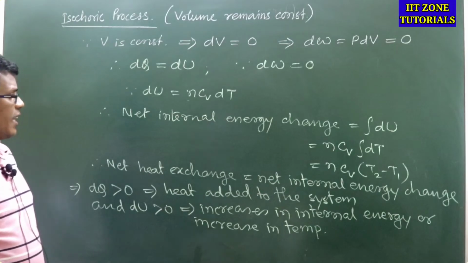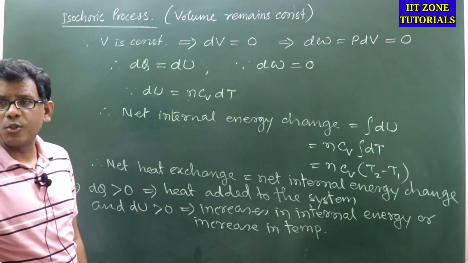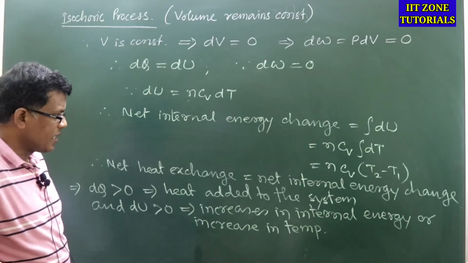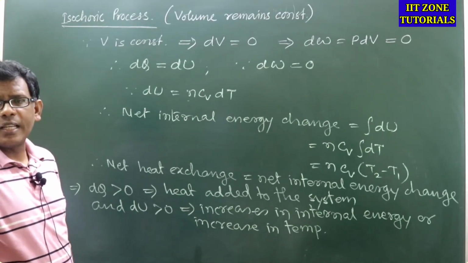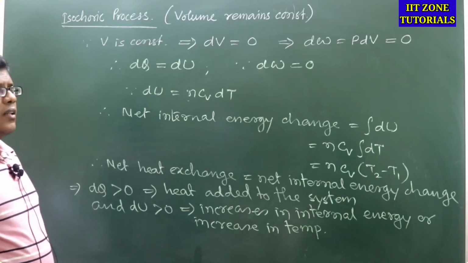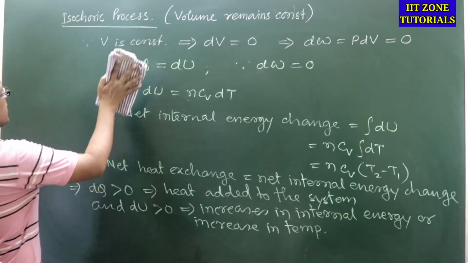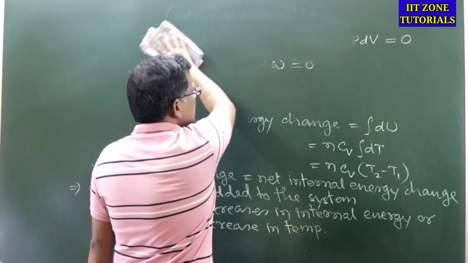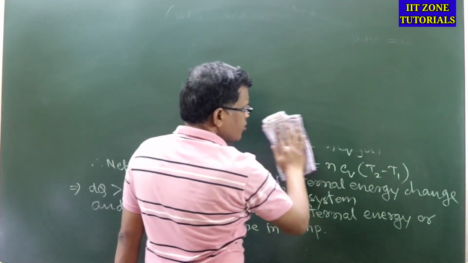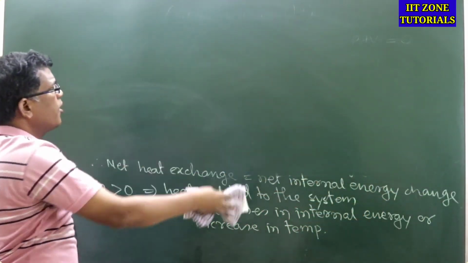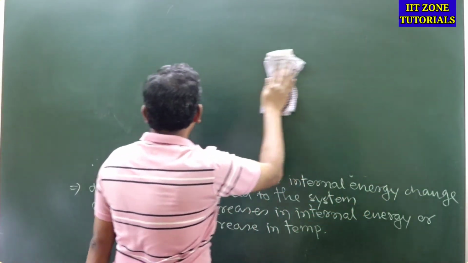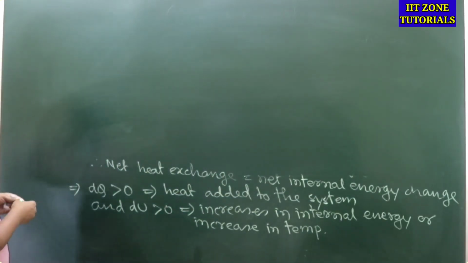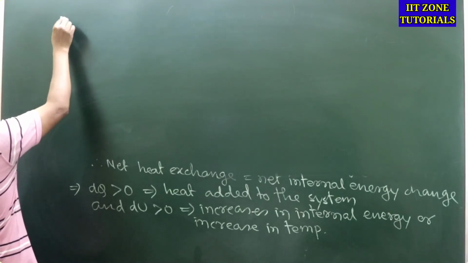So we have discussed the isobaric process as well as isochoric process. Okay. So the last process left to be discussed is cyclic process. After discussing the cyclic process, we will solve problems based on the various thermodynamic systems and their various conditions. So the last process to be discussed is cyclic process.